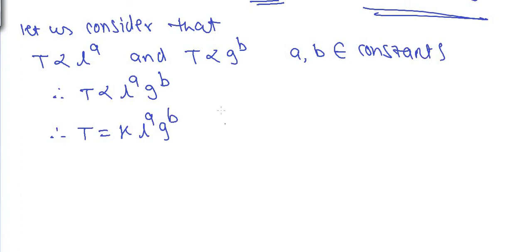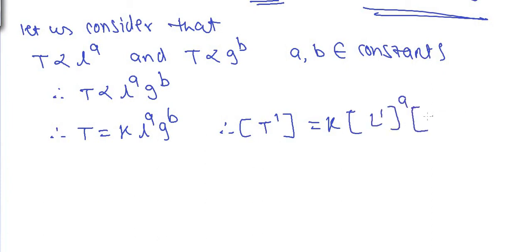Now let us write the dimensions on both the sides. Therefore, on left hand side, it's time period. So dimensions are T raised to 1 only. So that is equal to constant K into the dimensions of length L raised to 1 raised to a, and the dimensions of g, acceleration due to gravity, L raised to 1 T raised to minus 2 raised to b. Therefore, now let us write the complete dimensions on left hand side. It's only T raised to 1.